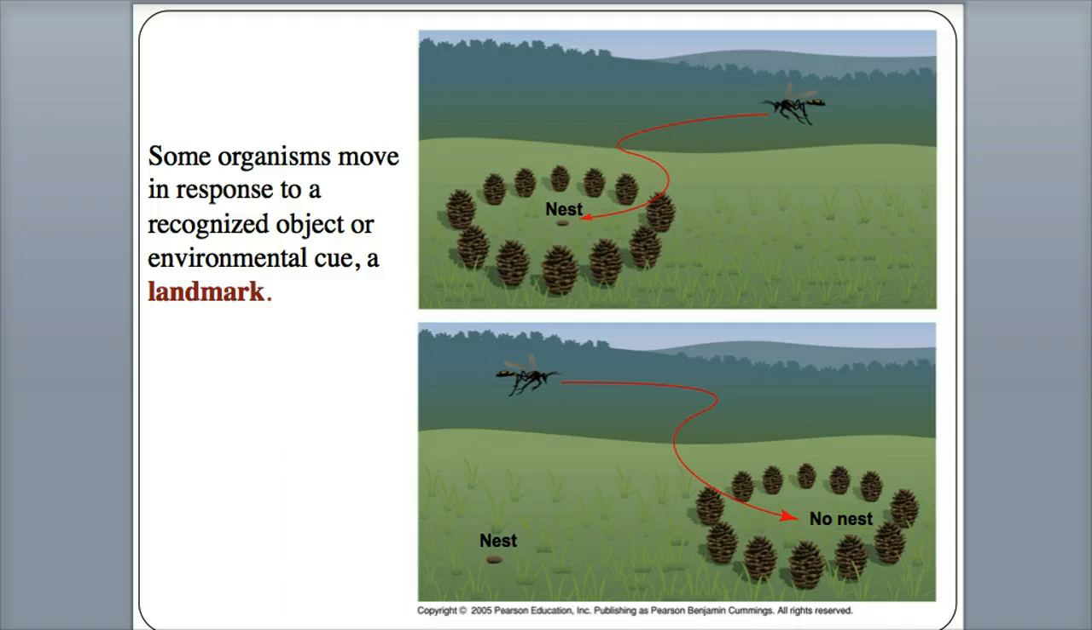Also, some organisms move in response to a recognized object or environmental cue. So, for example, this, I don't know what this is, maybe it's a wasp, but it notices all these pine cones or little things, and they notice that if there is a circle of them, oh, there must be a nest there. So they automatically go towards wherever these circles are. If you look at the bottom picture, even though there's no nest in the center of this circle, its natural cue, what it learned is, oh, every time I see the circle, there must be a nest there. So that's a way of learning as well.